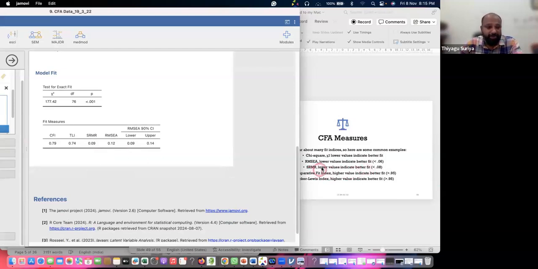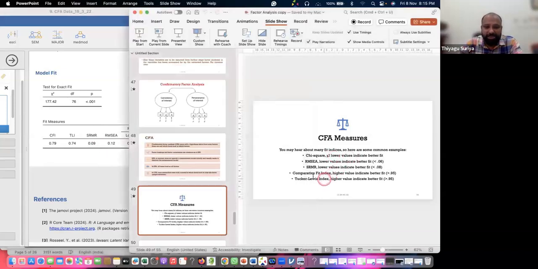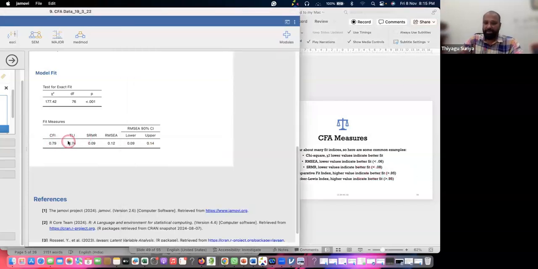And SRMR: lower values indicate the better fit. For me it is 0.9, where 0.8 or less is better. So there will be a small problem with the data set because the sample size is very small, just 30 or so. If you go with more samples, this issue may be solved. Next is called CFI, the comparative fit index. Here, a higher value indicates better fit, more than 0.95 is better. In our case it comes to 0.79.